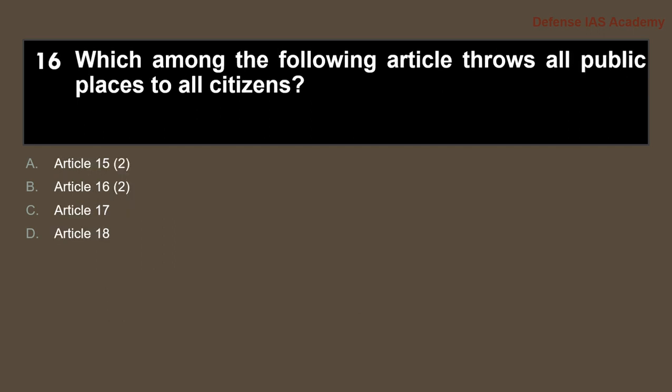Which among the following articles throws open all public places to all citizens?